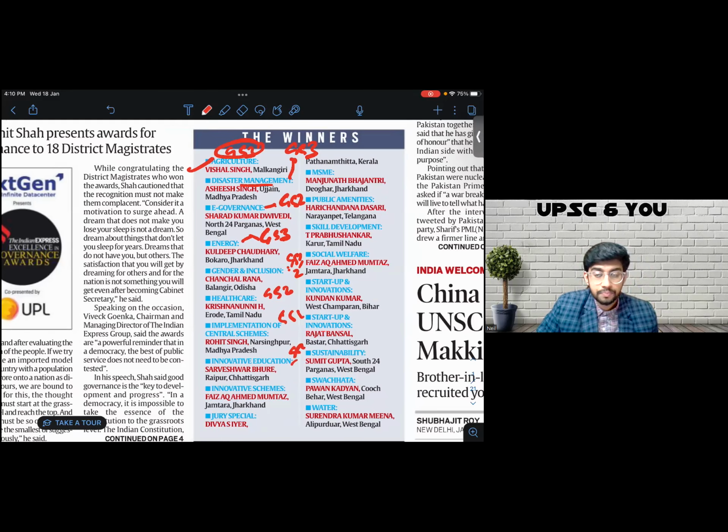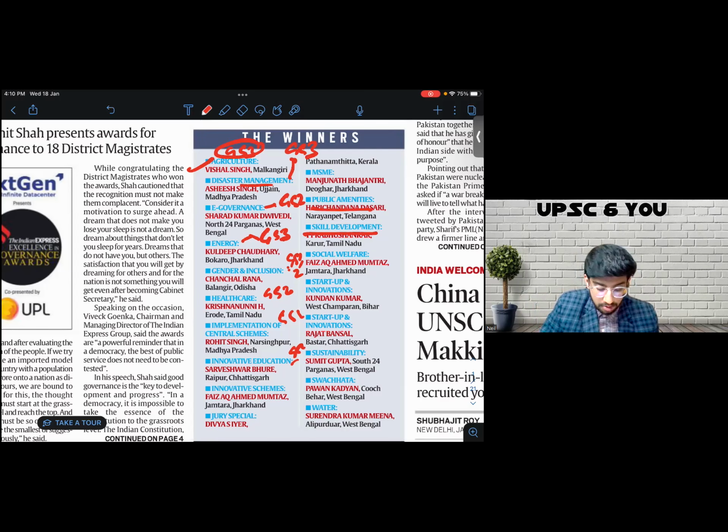Innovative education in GS2. So whenever you have a question on good governance, you can speak of interlinkages of good governance with agriculture, and you don't need to remember it. Just generate points from GS. Think of syllabus headers from GS2: health, education, sanitation, skill development, amenities.